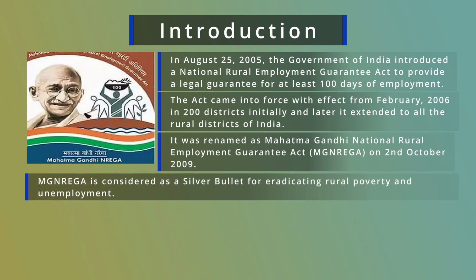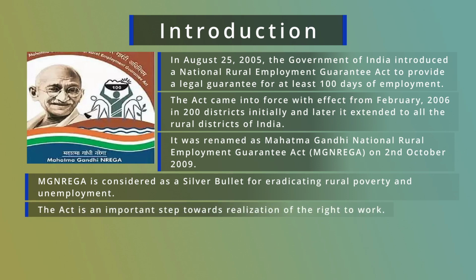This program is treated as the silver bullet for the eradication of poverty and unemployment in the rural economy of India. This is the first attempt after independence in our country, because this program is related to the right to work of the worker.